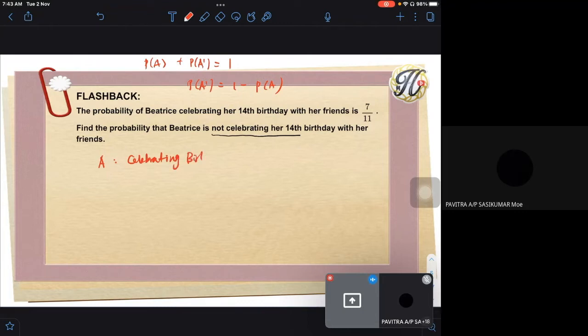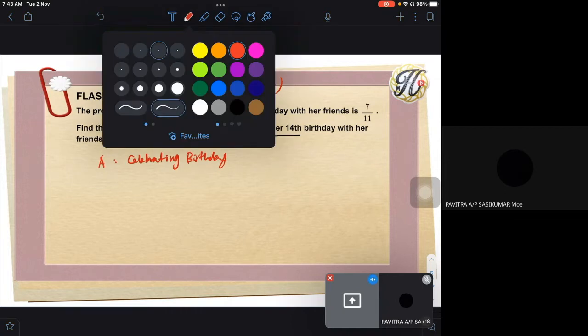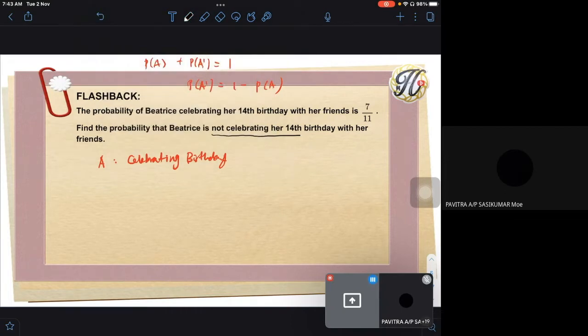Okay, so why do we use the letter? It is actually easier for us to use the letter to represent the probability. Celebrating birthday. So A prime is not celebrating birthday. If you don't write this also okay, but you have to write one of it. Salah satu kena tulis. Okay.